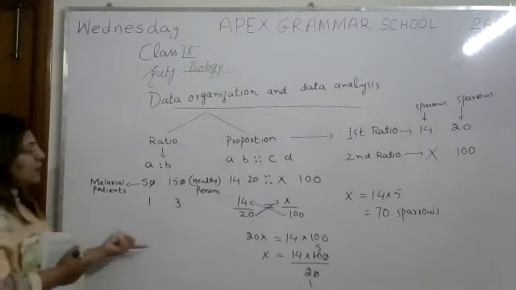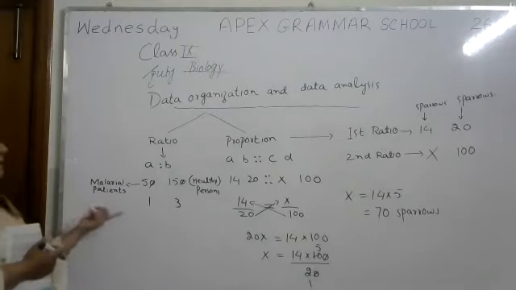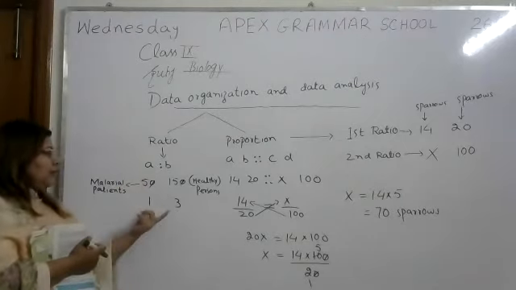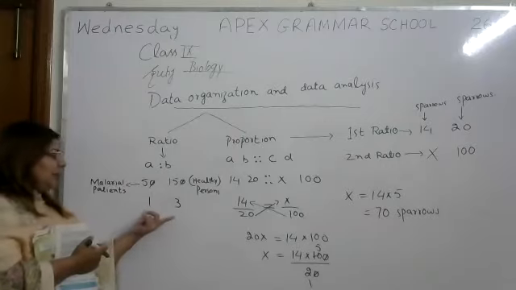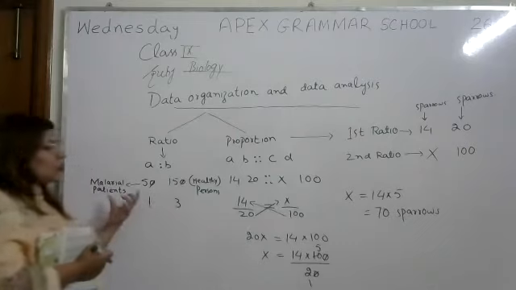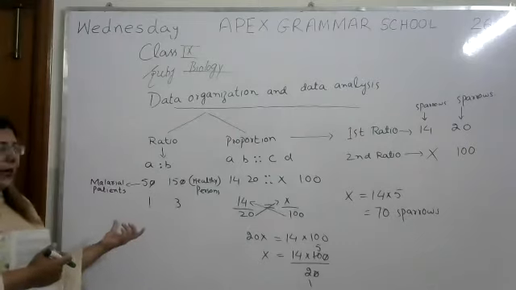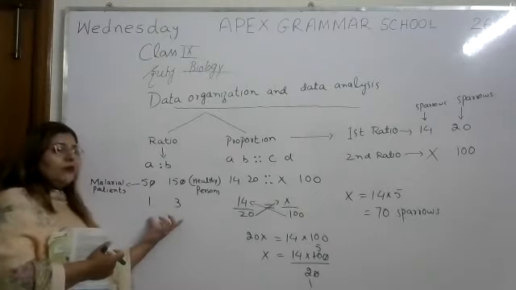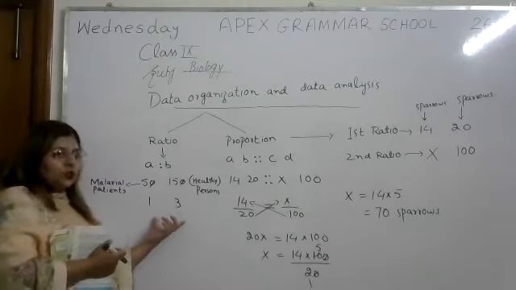So if we see this ratio, we can see there were 150 people, among them malaria patients were 1%, and healthy persons were 3%. So in data analysis, we have taken up that the ratio between these two different categories is 1:3.